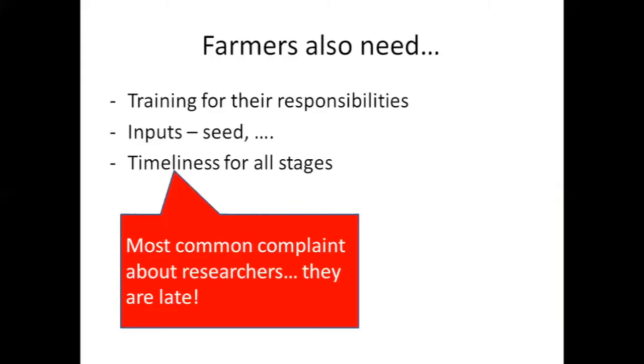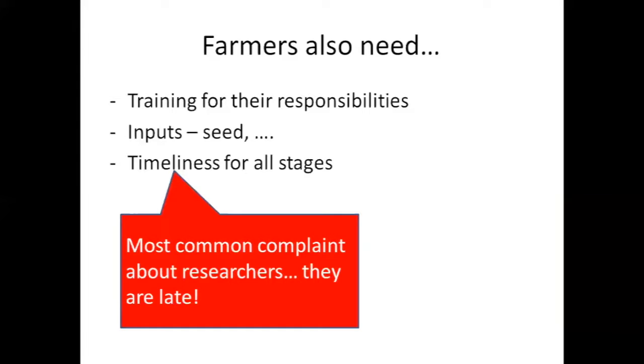Farmers in most parts of the world know that timing is important for cropping. Good crops require things done on time. And they so often say researchers delay them. They would like to plant the cowpeas 2 weeks earlier than when they brought the seeds. They would like to lay out the auger trial a week earlier than the time when you came to show them how to do it.